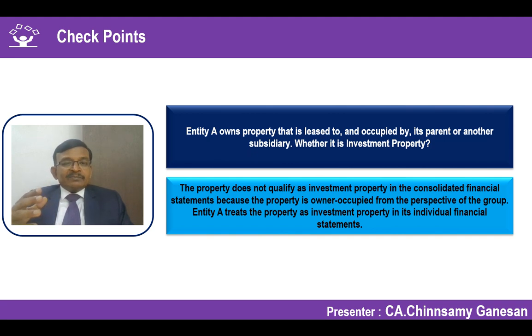Owner occupied property means it goes to Ind AS 16. So the reclassification happens in the consolidated financial statements as a consolidation adjustment. Okay, let's move on. You should also see from the perspective of the group, as whatever you have concluded may also change.